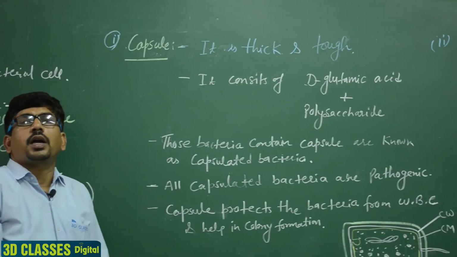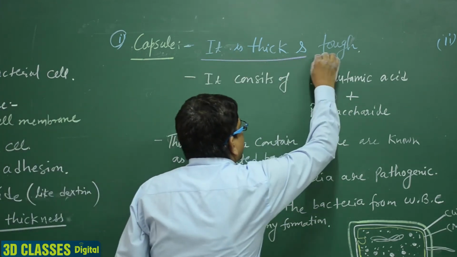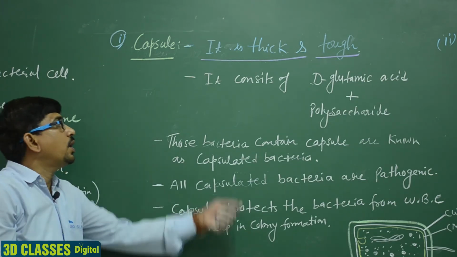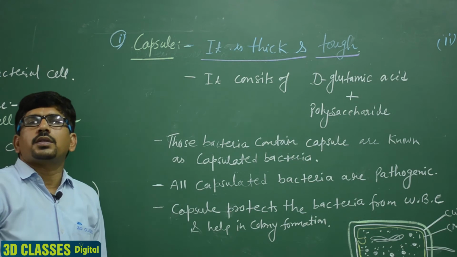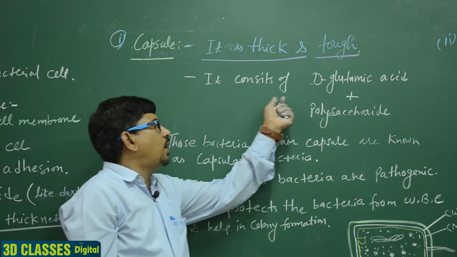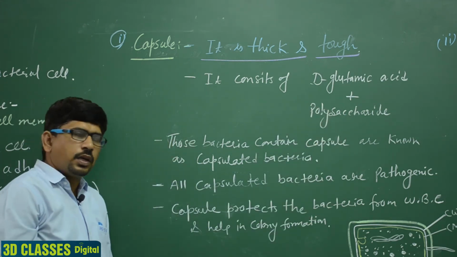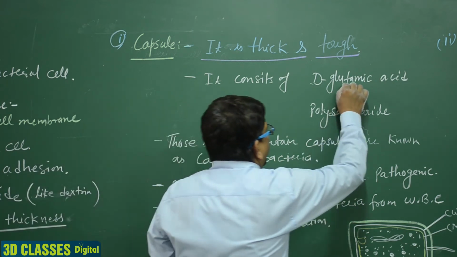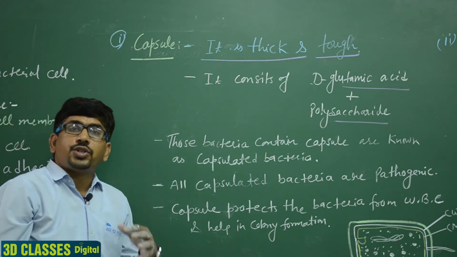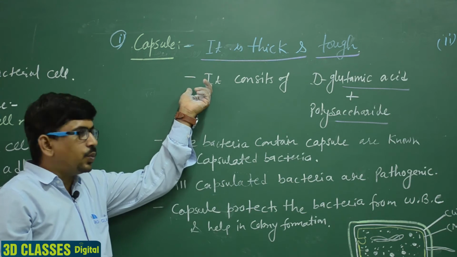Capsule is a thick and tough structure on the bacterial cell. It consists of D-glutamic acid and polysaccharides. It is the thick sheet of structure on the bacterial cell known as the capsule.